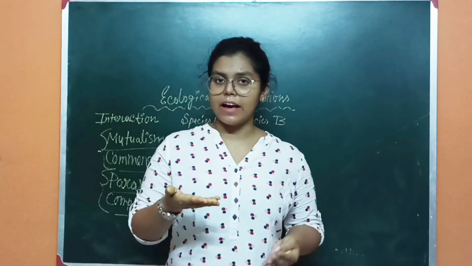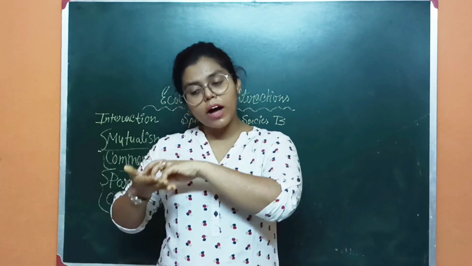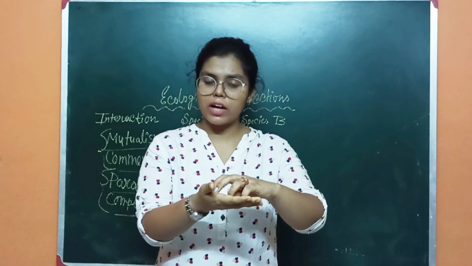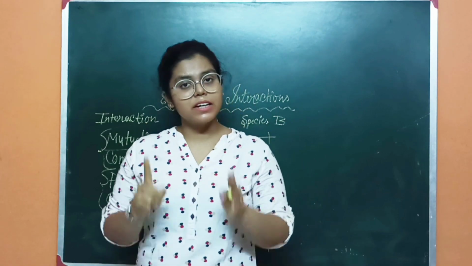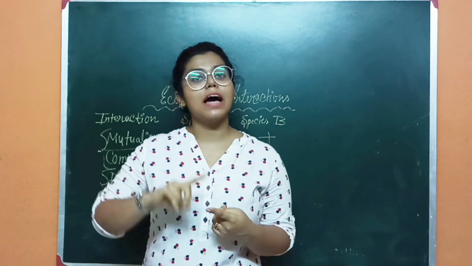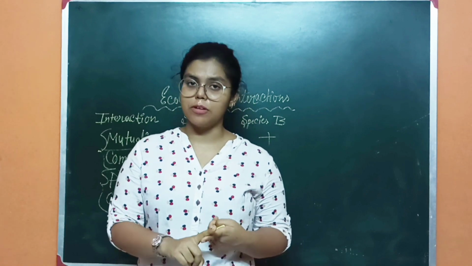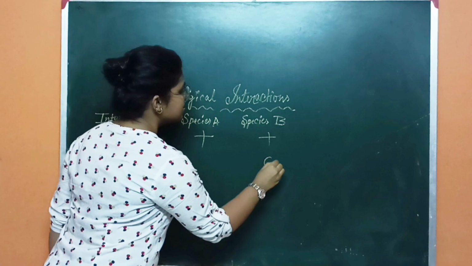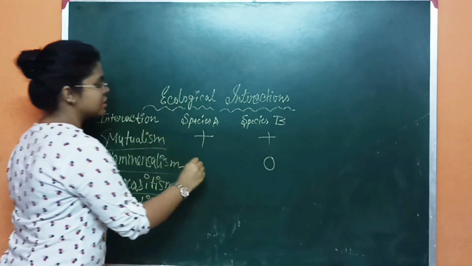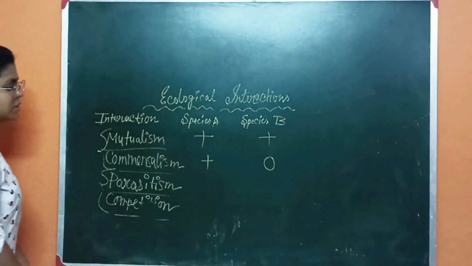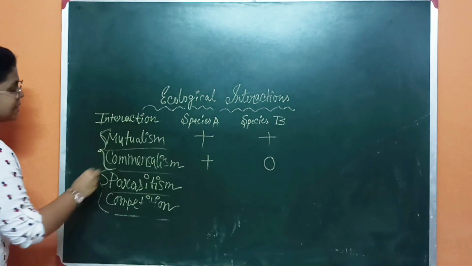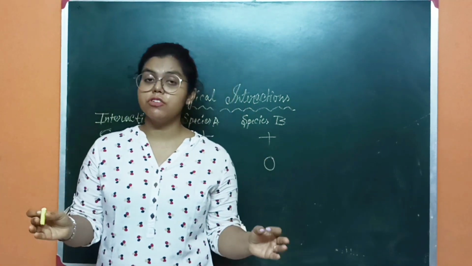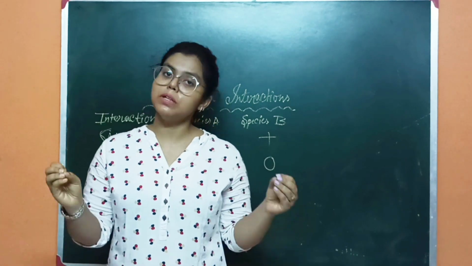The hermit crab carries it from one place to its feeding site or reproduction site. But the hermit crab is neither helped nor harmed, so for the hermit crab it should be 0, and for the sea anemone it should be positive. So these two are the positive interactions, where there is no negativity and no harmfulness.